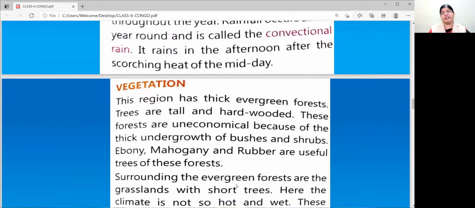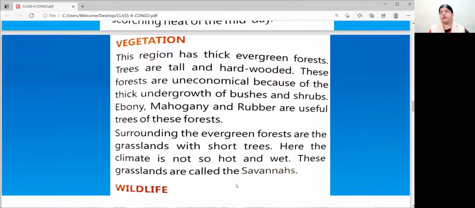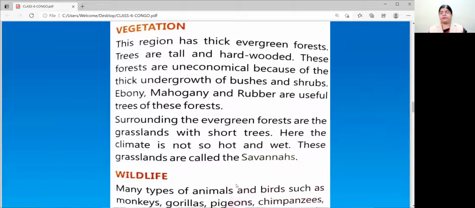Now we'll go with the vegetation part. This region has thick evergreen forest. Trees are tall and hardwooded. These forests are uneconomical. Why? Because of the thick undergrowth of bushes and shrubs. Bushes and shrubs near the trees also start growing, so it's very difficult to cut the trees also.